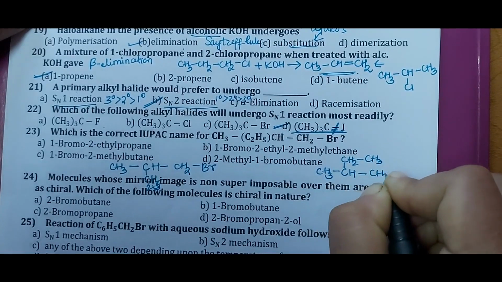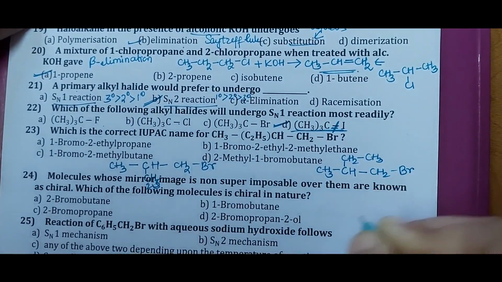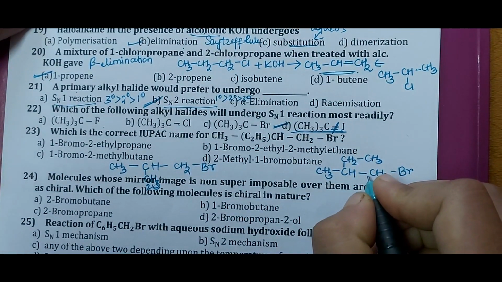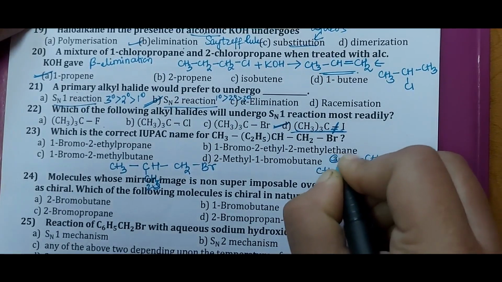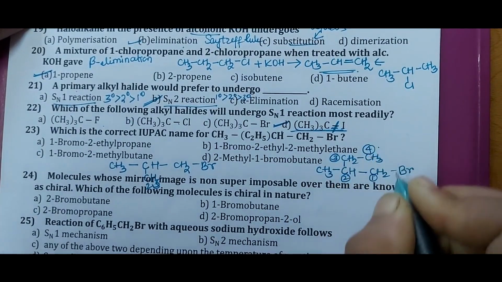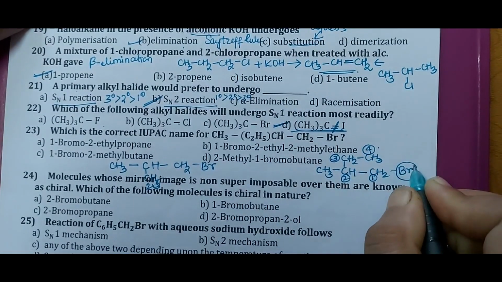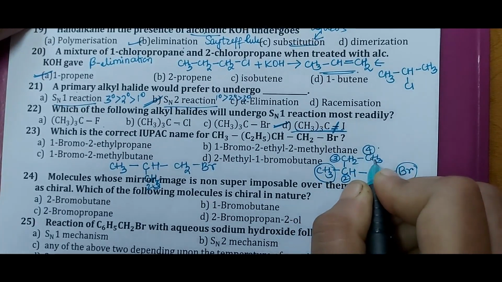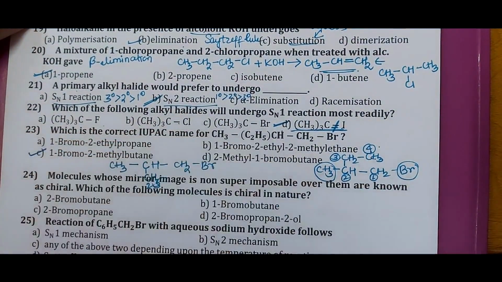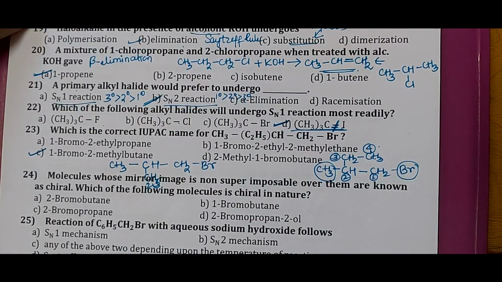So according to the rules, you have to select the longest carbon chain. When we select the longest carbon chain, we get a carbon chain of 4 carbon atoms. On the first position you have Br and on the second position you have methyl. So alphabetically Br comes first, with 4 carbon atoms. So your correct IUPAC name would be 1-bromo-2-methylbutane, that is option C.